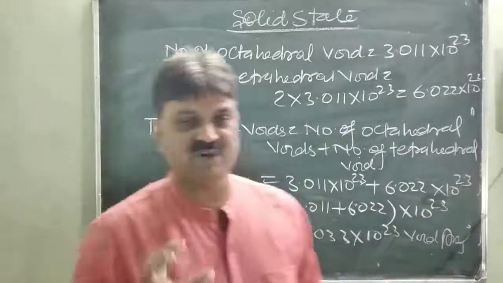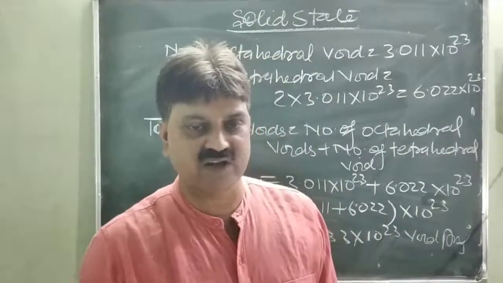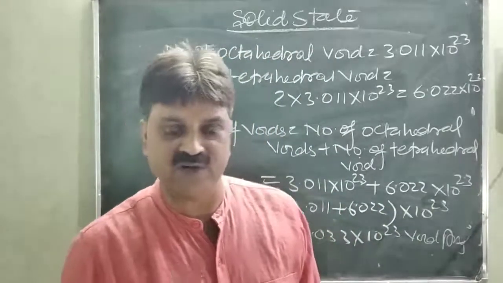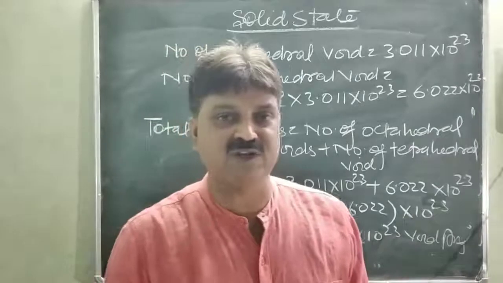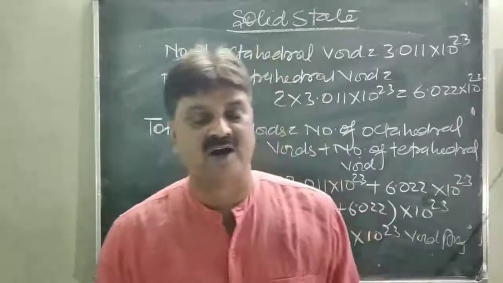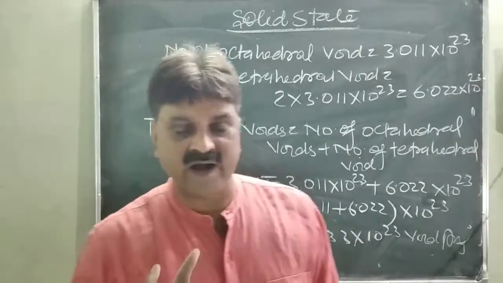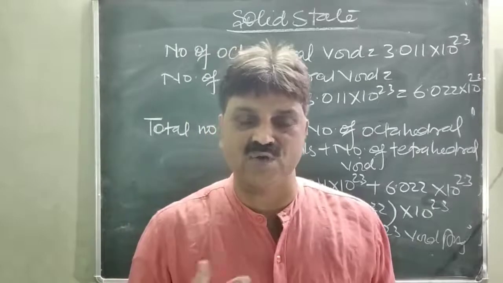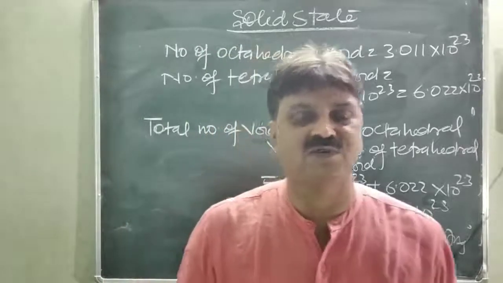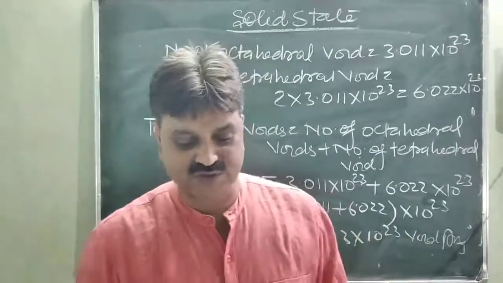So in the given number of moles, whatever the number of the particle, first of all calculate the number of atoms in the given mole. So that would be the number of octahedral voids, and twice the number of octahedral voids is the number of tetrahedral voids. Now add both the numbers of voids, and you can calculate the total number of voids present in the given mole of the crystals. Is it clear? So the next question is given.